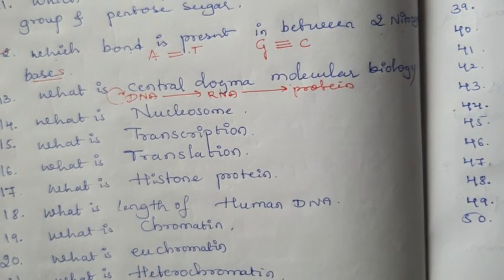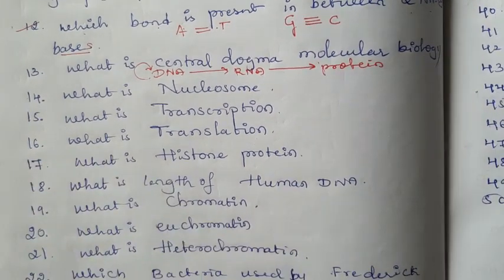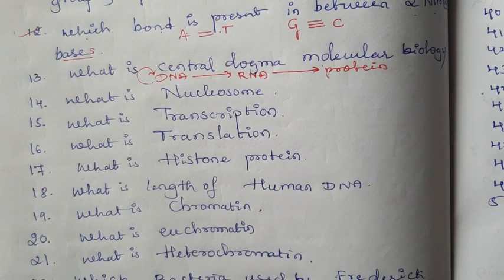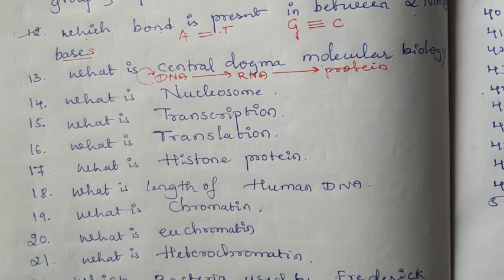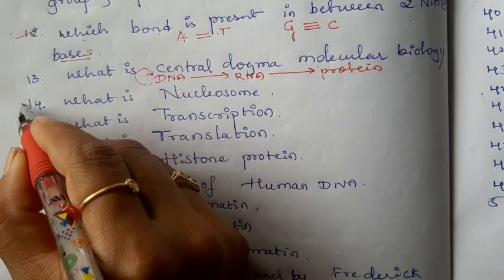Okay. Then what is nucleosome? The 14th question is, what is nucleosome? Nucleosome is a structure of DNA. It means the DNA is compactly packed with a histone protein. The structure is known as a nucleosome. DNA plus histone octamer is known as a nucleosome.